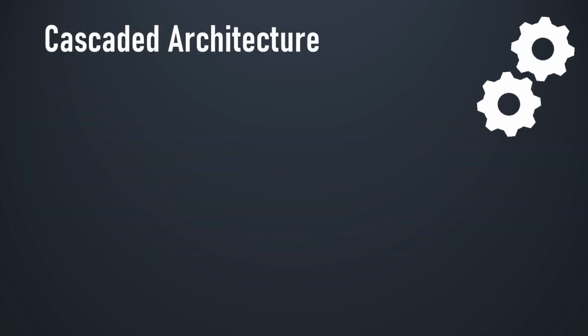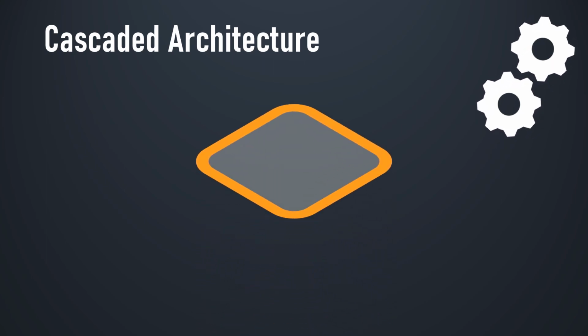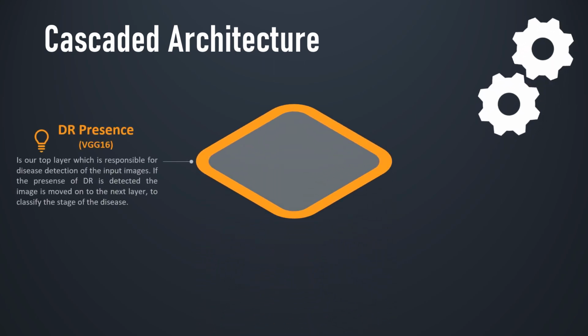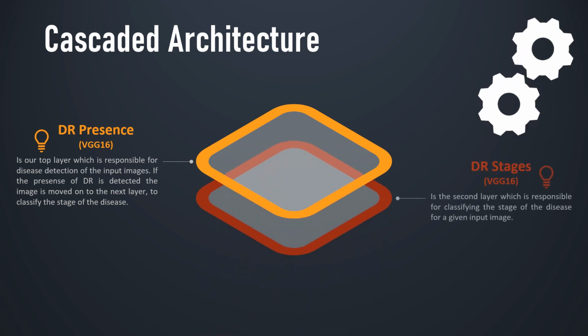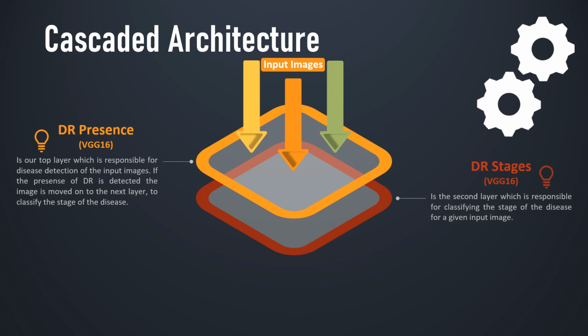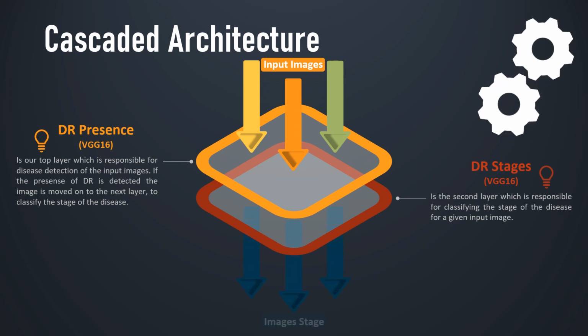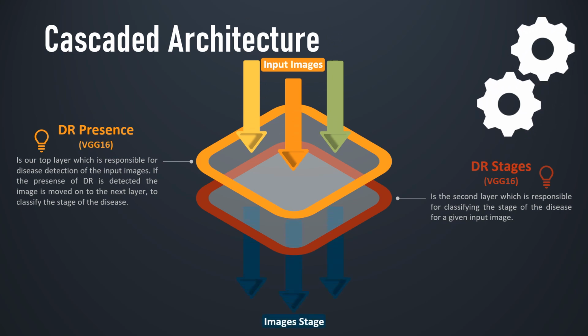Our proposed system is a cascaded architecture, which consists of two models. The first one is a VGG16 model, which classifies the input image, whether it suffers from DR or not. If yes, then the image will be moved to the next layer, which is also a VGG16 model, to classify the stage of the DR.